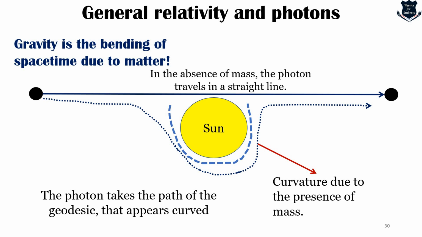So I hope that now the concept is clear that gravity really doesn't cause the light to move in a different path. First of all, there is nothing called gravity. It is a space-time curvature. So if the curvature is there, just like the tram will move in that path, the same will happen. The photon will take a different path instead of a straight line. It will take the deflection wherever the curvature is.